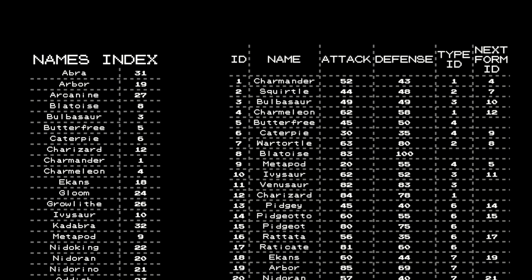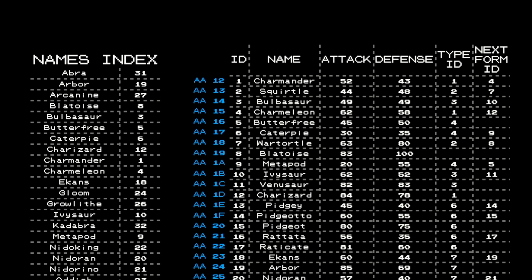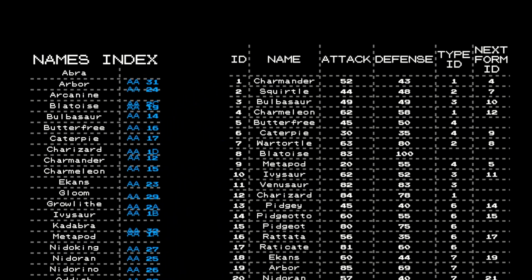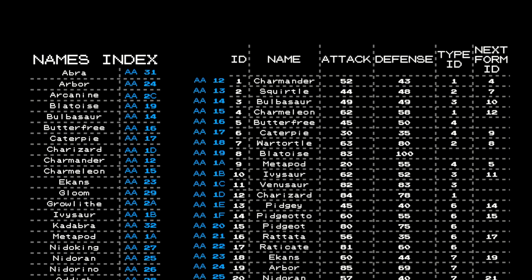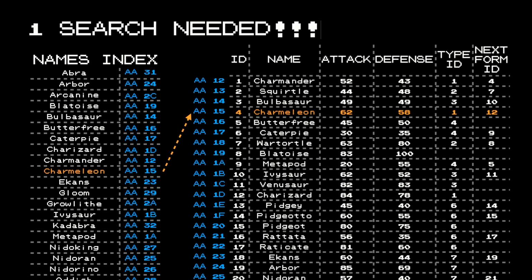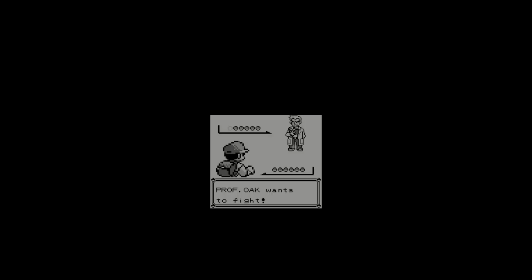Okay, so we need to fix this somehow, and we have a brilliant idea. Instead of saying this is the ID of the Pokemon, we'll say this is the place on the disk where the Pokemon is, right? So we'll keep in the index its physical address, and we'll simply say, where's the Charmeleon? And we'll say, oh, over here, right? Without traversing through the second index. And it will be much faster, and our product owner will finally be happy with us, and finally we can close this ticket. Only 1 search needed. Excellent.